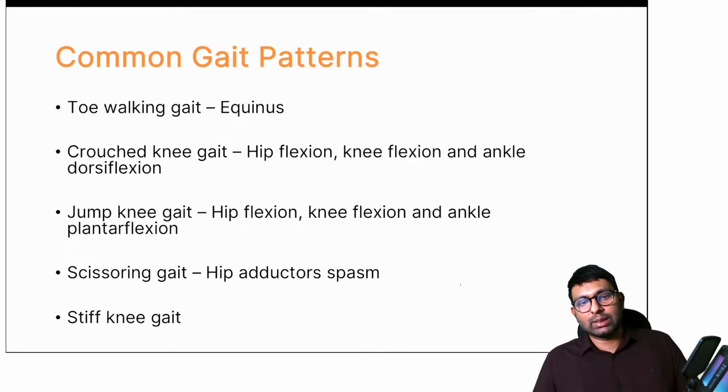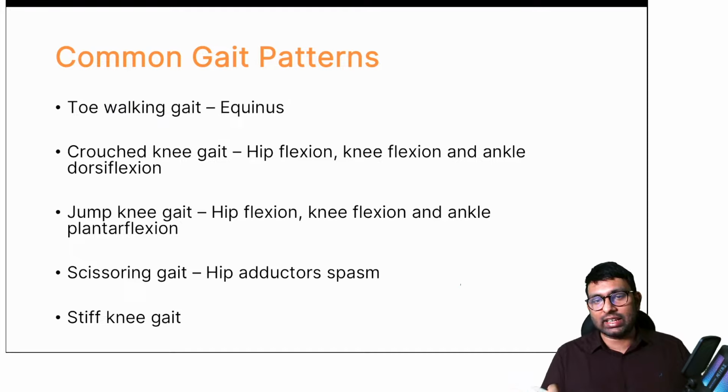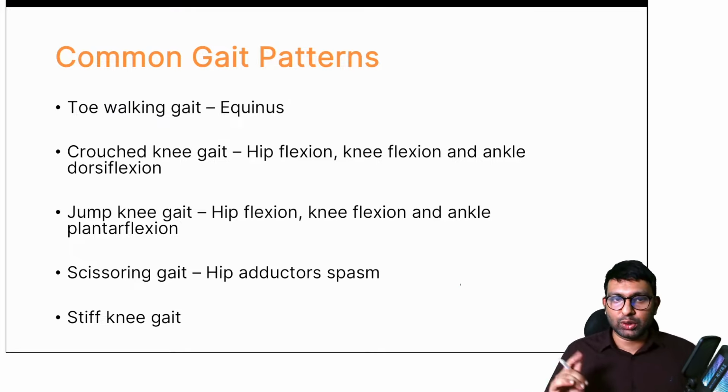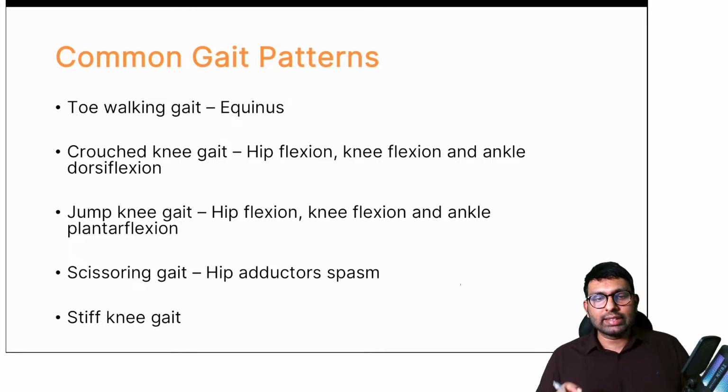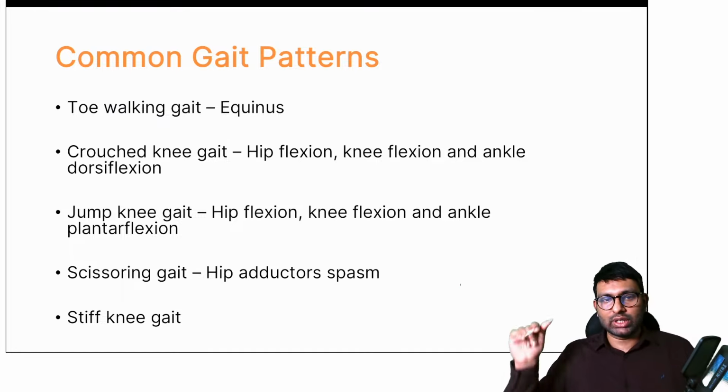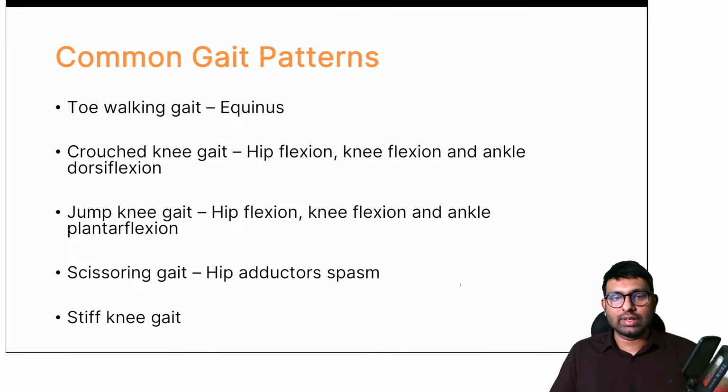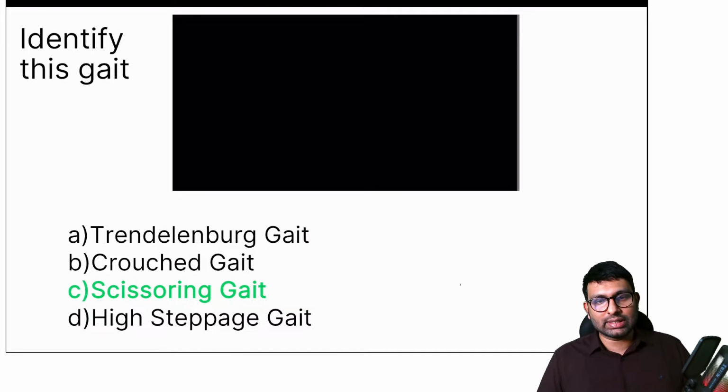Jump knee gait, when there is hip flexion, knee flexion, and ankle plantar flexion. Scissoring gait, like the one that you saw, because of hip adductor spasm. And sometimes if only knee muscles are affected, stiff knee gait also will be seen. So these are all the gait patterns seen in patients of cerebral palsy. So the answer was scissoring gait.